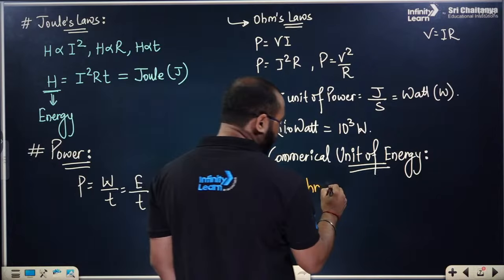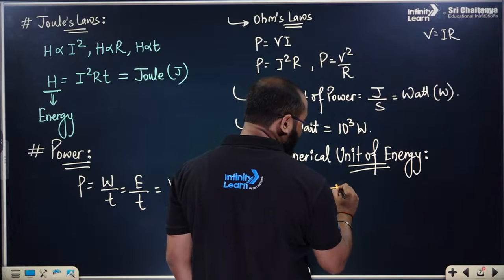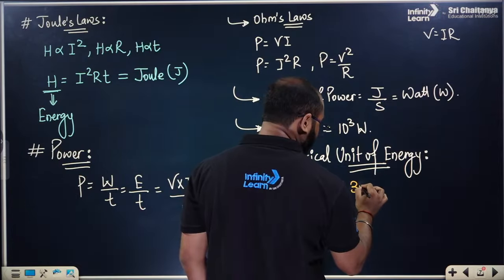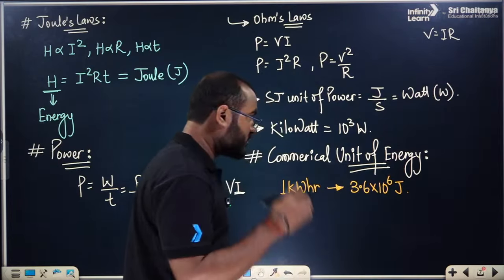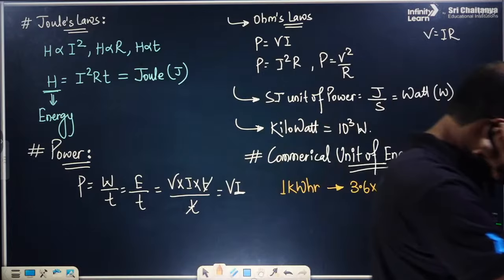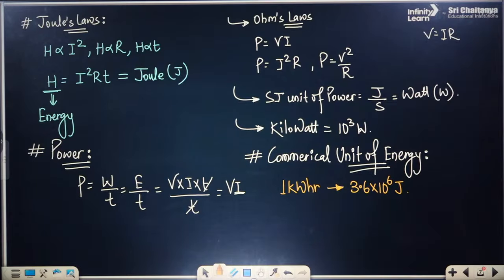So 1 kilowatt hour, converted into Joule, is 3.6 into 10 to the power 6 Joule. Please do remember this conversion, everyone. If you do this, it will be more than enough. This is what the entire electricity topic is all about.